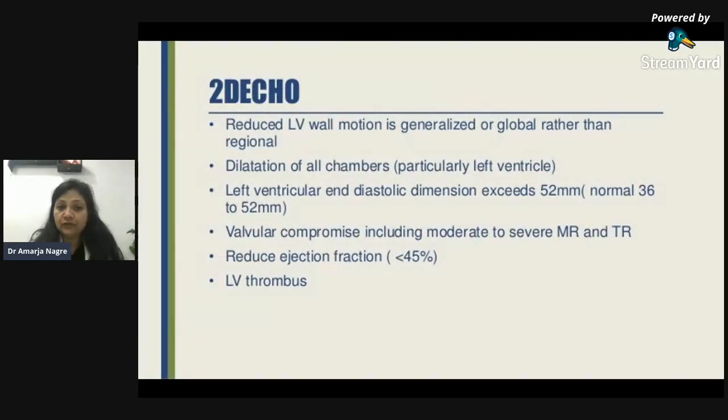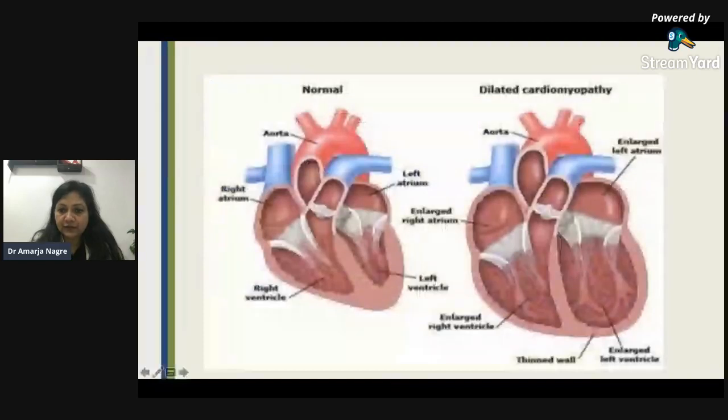Mostly in echocardiography, you will see the systolic function may be reduced. That is, the LV motion is reduced in a global manner. Dilatation of chambers will be there, usually the left ventricle. Since it is dilated, its end diastolic dimensions will be increased. Normal is 36 to 52, and they may be increased. Valvular compromise may be present in the form of MR or TR. Systolic function may be affected, ejection fraction may be reduced to less than 45%, and LV thrombus may also be present in them. So this is a picture of dilated cardiomyopathy,